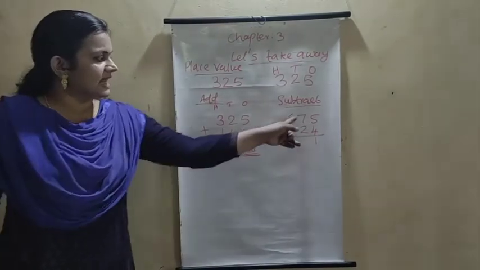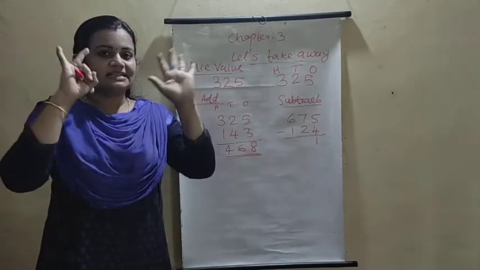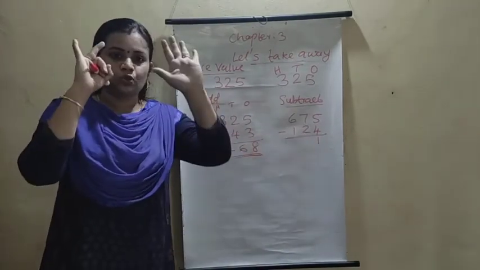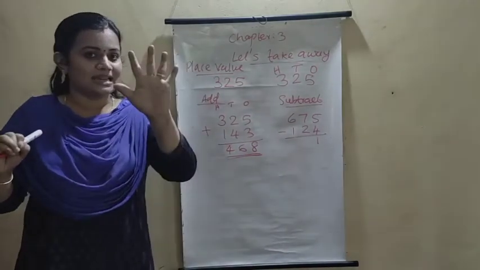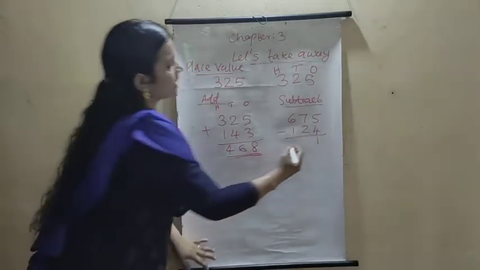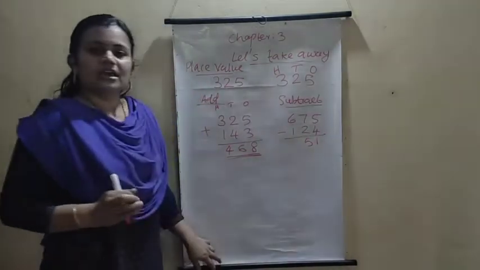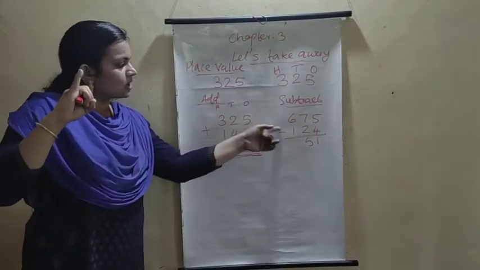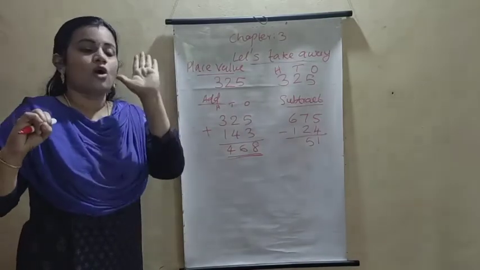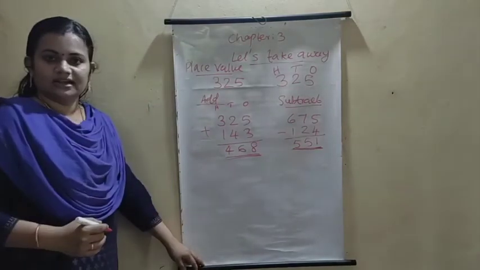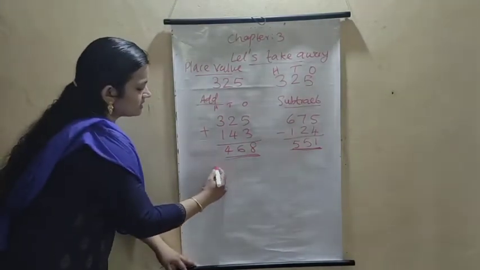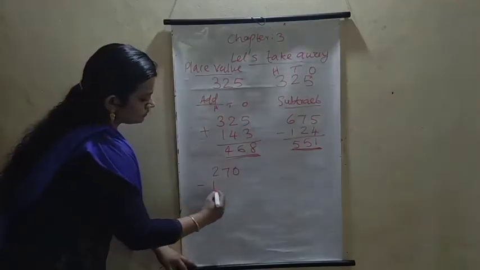Okay. Then again take 7 fingers, minus 2 fingers. Then close the 2 fingers. The balance is 5. Then right here. Okay. What about 6 minus 1? Close the 1 finger. What is that? 5. Then what is the answer? 551. Understood. Next what is the question?